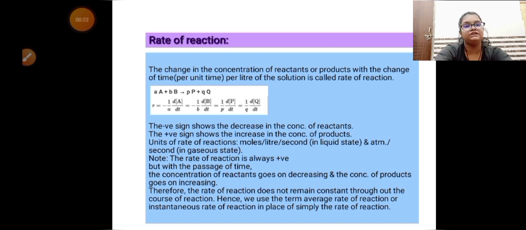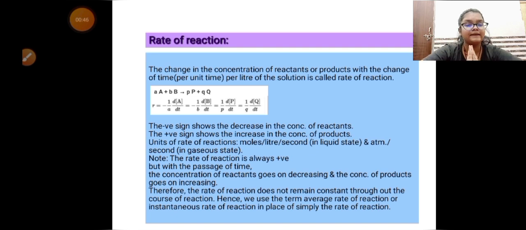Because initially our molecules of reactant are large in amount, but the molecules of product are zero. But with the passage of time, our reactant molecules start giving product. It means the reactant molecules start decreasing and the product molecules start increasing.